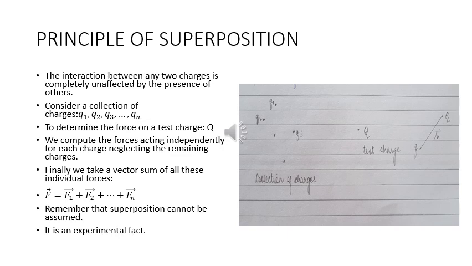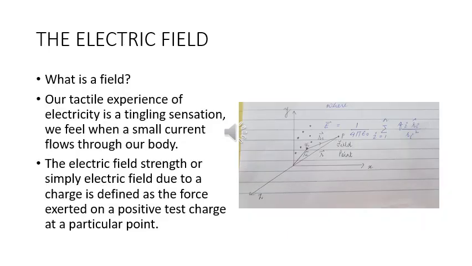Finally, we take a vector sum of all these individual forces, which is given by F is equal to F1, F2 and so on till Fn. Please remember that superposition cannot be assumed. It is an experimental fact. What is an electric field, or what is a field? Our tactile experience of electricity is a tingling sensation we feel when a small current flows through our body. The electric field strength, or simply electric field, due to a charge is defined as the force exerted on a positive charge at a particular point.